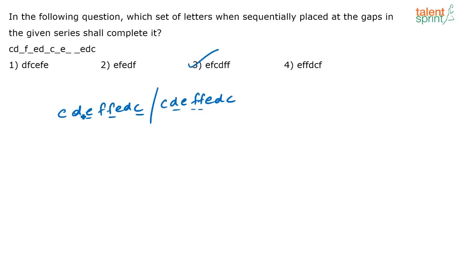Yes, C, D, E, F, F, E, D, C, C, D, E, F, F, E, D, C. Yes, you can further split it also. That is easier, no? C, D, E, F, F, E, D, C. Writing it like this, reverse.